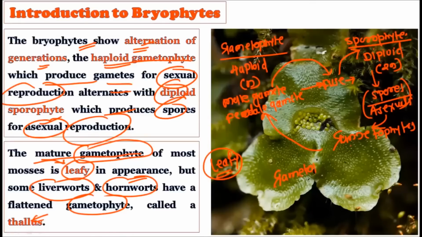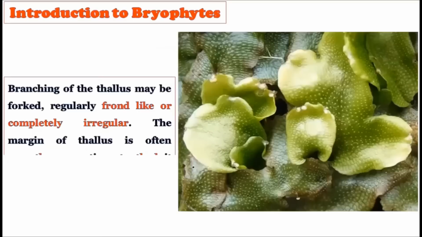As you can observe, the gametophyte is quite green, photosynthetic, right, and this gametophyte is able to produce male and female gametes which after the fusion result in the sporophytic generation. So the bryophytes can be divided into the mosses and the liverworts, right? In mosses, it can be leafy, and in liverworts, it can be a flattened thallus. Okay, so gametophyte shape and size also vary among the different members of the bryophytes.